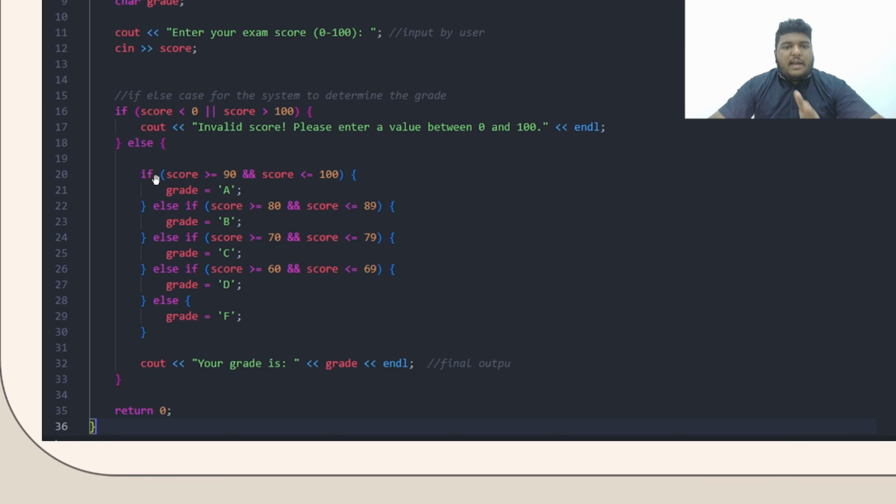I have repeated the same thing for the grades I want, which is A, B, C, and D, and finally F, which is excluded from everything else.